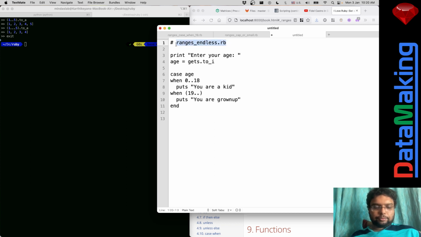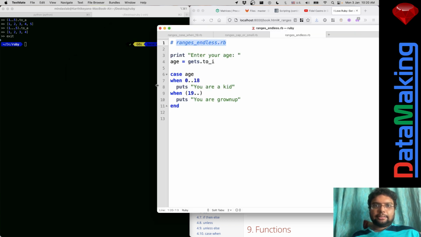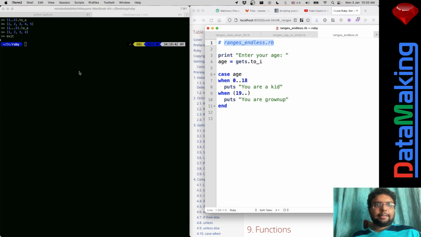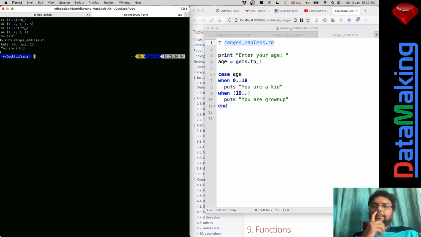I just saved it as range is endless and let me run it. Now let me enter my age. Not my age, someone's age. Okay, 13. You are a kid. It says you are a kid.